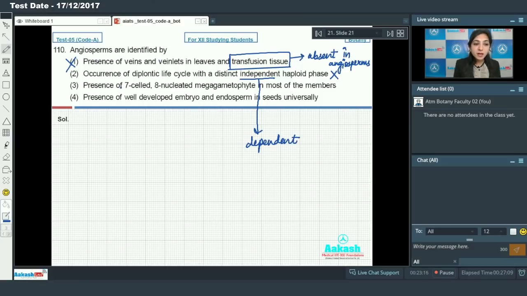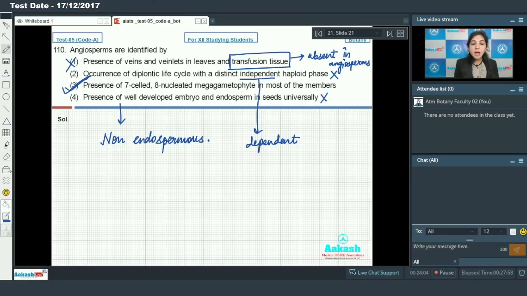Angiosperms are identified by presence of 7-celled, 8-nucleated megagametophyte in most of the members. This is true. Angiosperms are identified by presence of well-developed embryo and endosperm in seeds universally. No. In some of the angiosperms, seeds are non-endospermous.